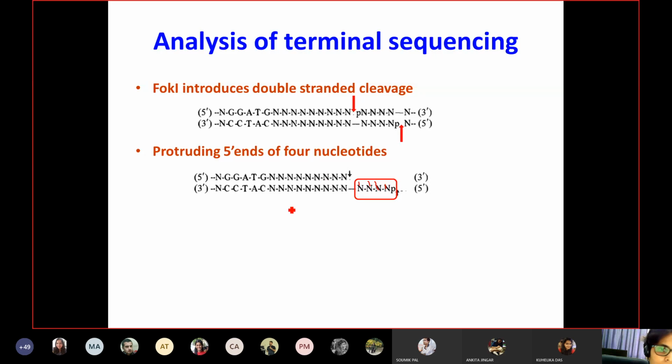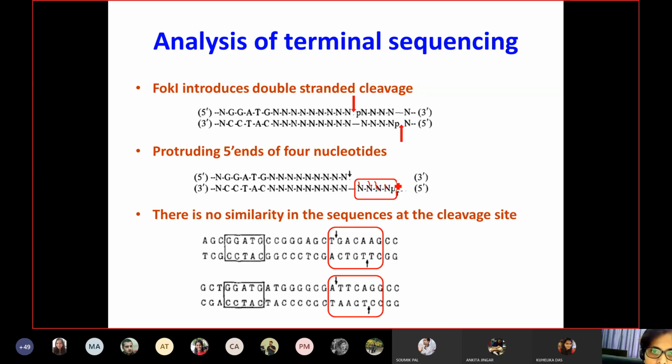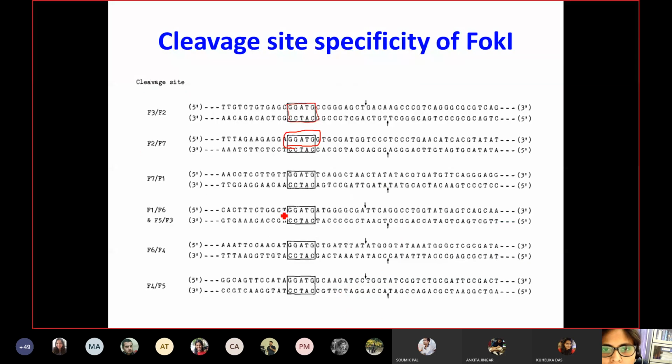Now the interesting thing here, so these 4 bases, there is no similarity in the sequence at the cleavage site, meaning the cutting site can be composed of any sequences. For example, here if you see in the first strand it is cutting after T, but in the second strand it is cutting after A. So even if you go back, this is cutting after A or after T in this section, and in this section it is cutting after C. So there is no unique pattern that it cuts only after a certain unique base.